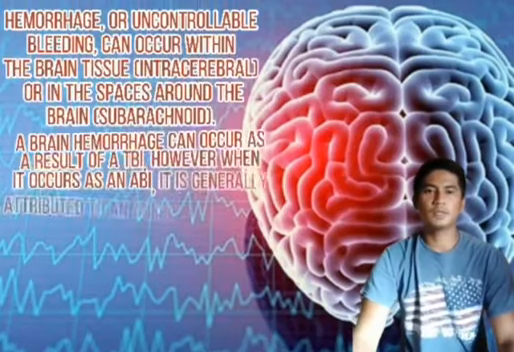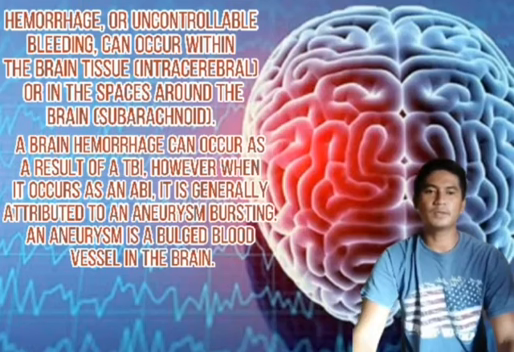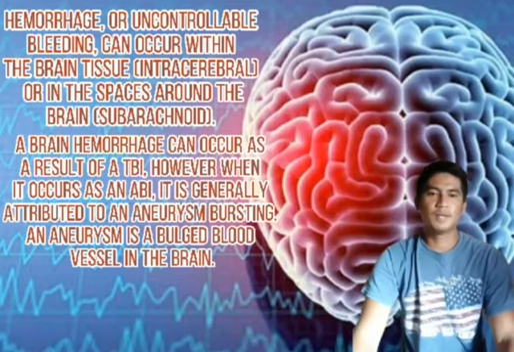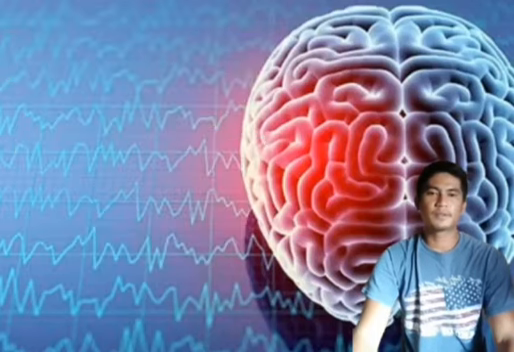Hemorrhage. Hemorrhage, or uncontrollable bleeding, can occur within the brain tissue or in the spaces around the brain. A brain hemorrhage can occur as a result of TBI. However, when it occurs as an acquired brain injury, it is generally attributed to an aneurysm bursting. An aneurysm is a bulged blood vessel in the brain.